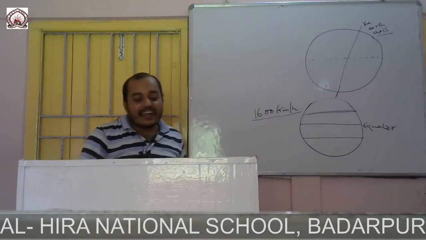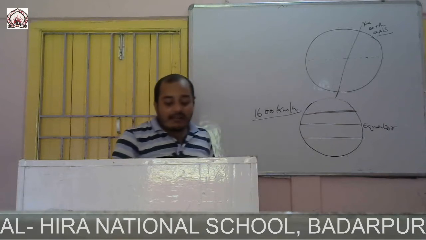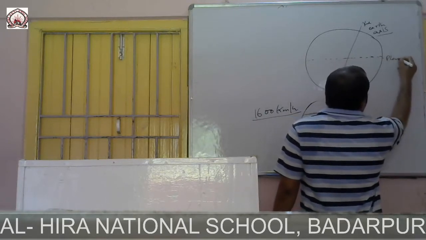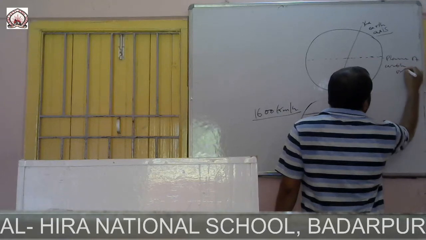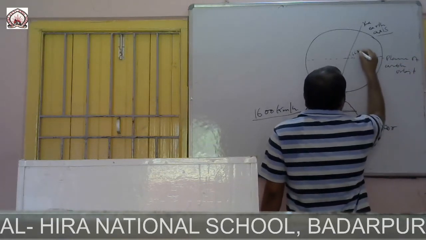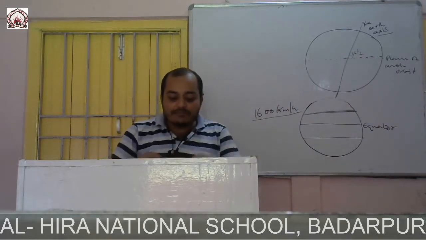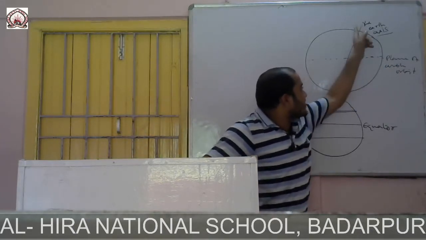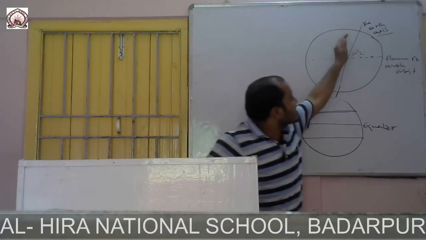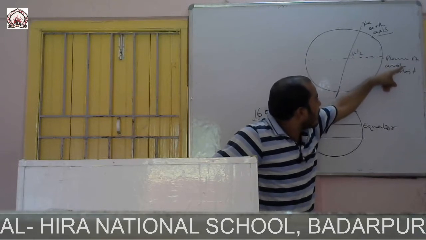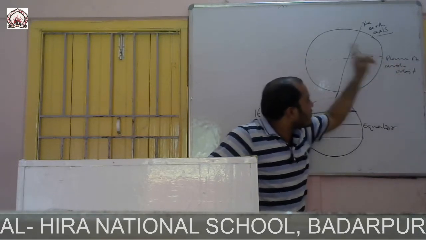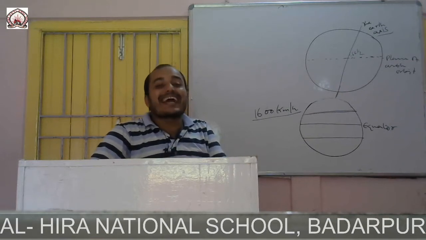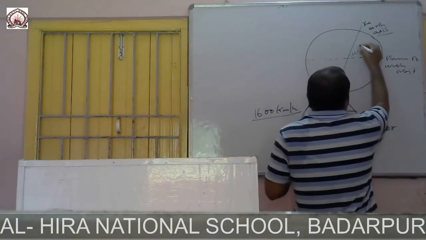It is not a straight line, it is inclined, and this is the plane of Earth's orbit. The axis on which the Earth rotates is inclined to the plane of the Earth's orbit at an angle of 66.5 degrees.